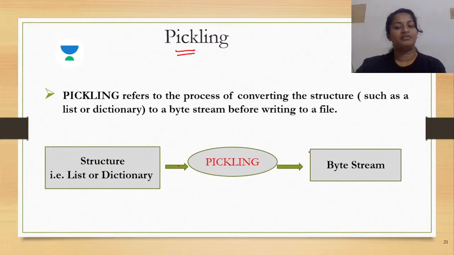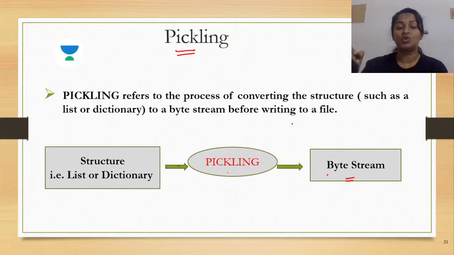So from the figure, please understand that pickling is a process wherein you take as input the structure. Structure is nothing but the sequence like a list, dictionary, tuple, string, or a set. Now this is getting converted to bytes. Where did we refer to this term? Byte stream before writing to a file, right?